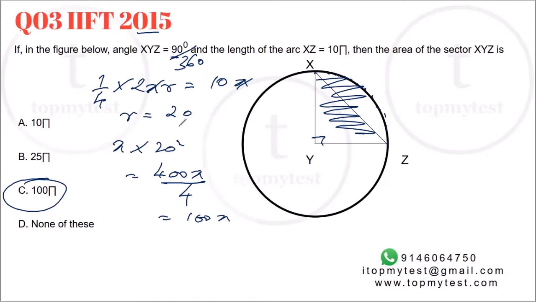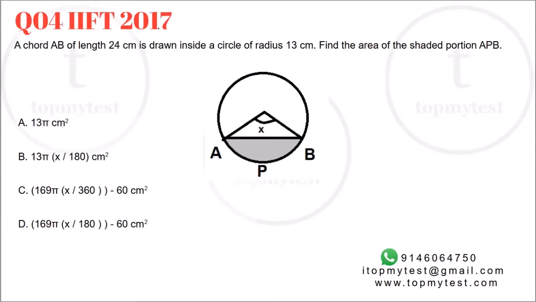Job done. Question number 4 is from IIFT 2017. Again, a very simple application of the concept of sector, segment, arc, etc. Let's see. The chord AB of length 24 centimeters is drawn inside the circle of radius 13. So this full length is 24, radius is 13. Now you already know from Pythagoras theorem, if you drop a perpendicular, 24 will split into 12 and 12. So 12, 5, 13 is your triangle here. Find the area of the shaded portion.